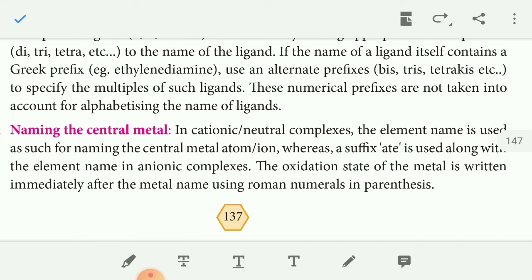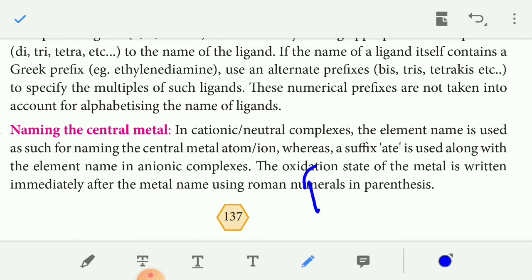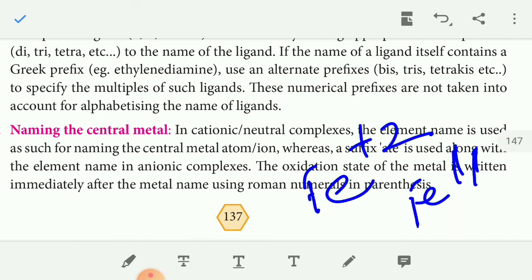Then the oxidation state: we write the oxidation state as a Roman numeral. For example, for Fe we would simply write +2 oxidation state, but by the IUPAC convention, the oxidation state is written as a Roman numeral, so +2 is written as II.